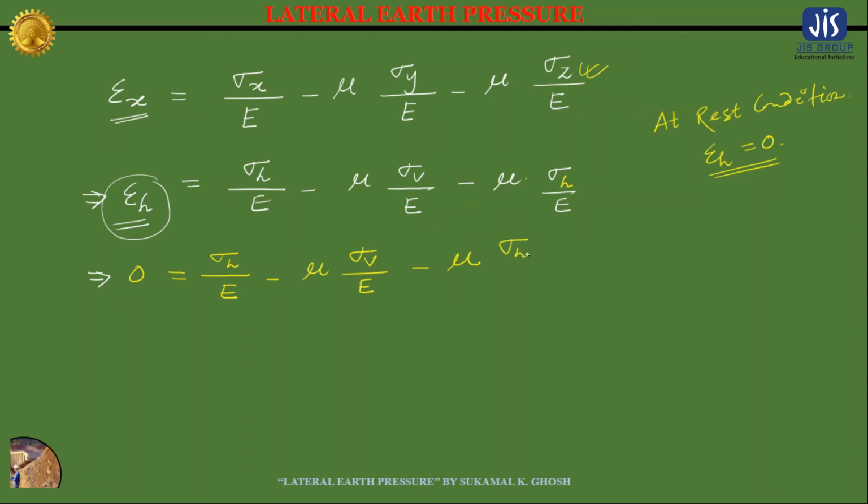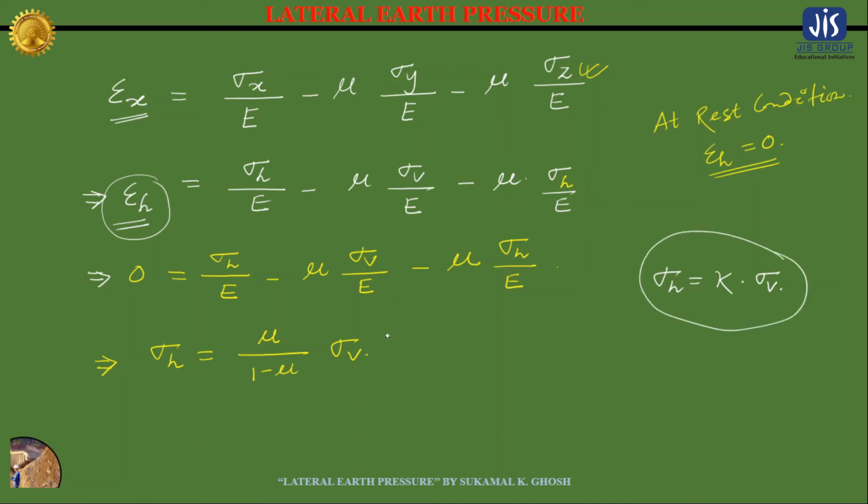If you simplify it, you will have sigma h equals mu divided by 1 minus mu into sigma v. Initially, at geostatic condition, we have discussed that sigma h equals k into sigma v. If you compare these two equations, you will get that k equals mu divided by 1 minus mu.